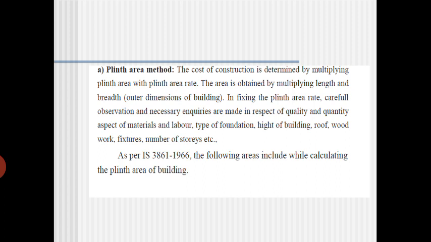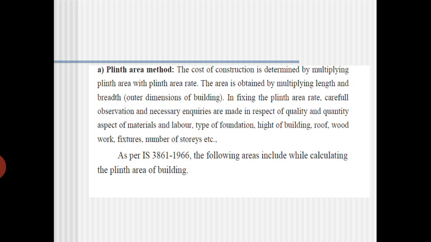Then, in fixing the plinth area rate, careful observations and necessary inquiries are made in respect of the quality and quantity aspects of the materials and labors. Okay, this is very important. For example, if you want to fix the plinth area rate, you already know what the plinth is. Plinth means we can call it the ground floor level, from the foundations to the ground floor level. So that is the plinth level.